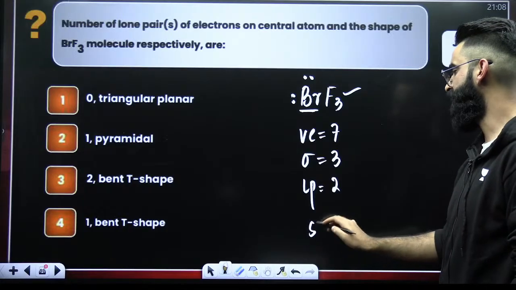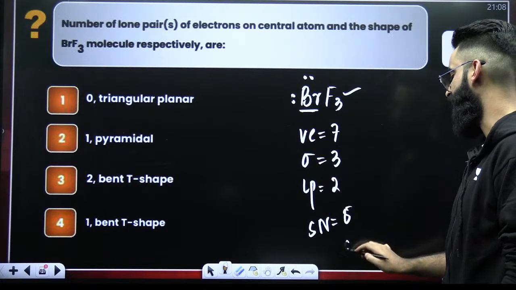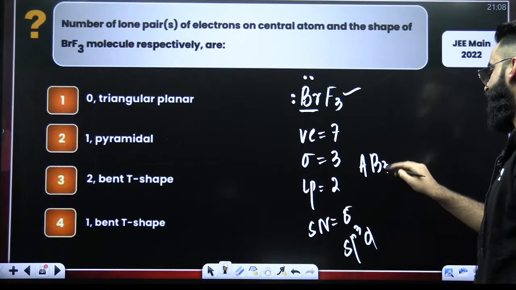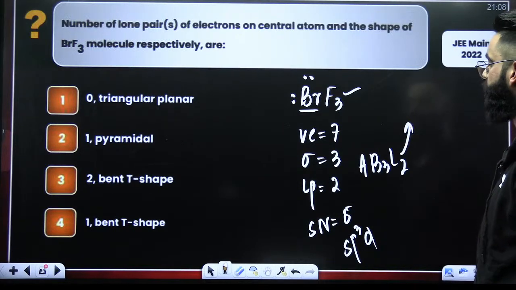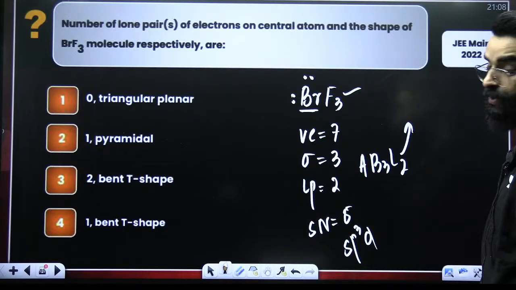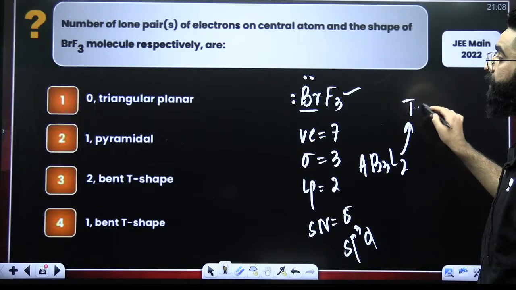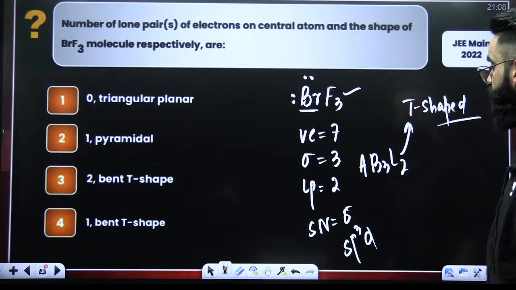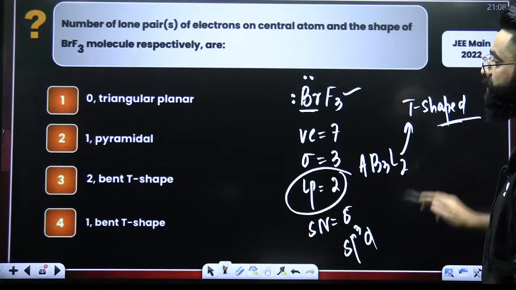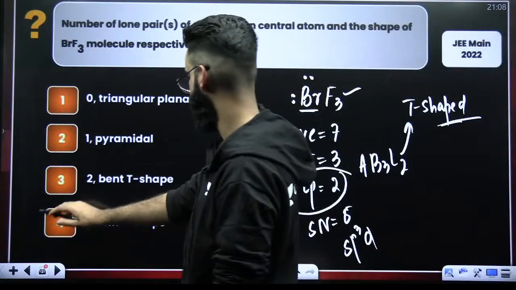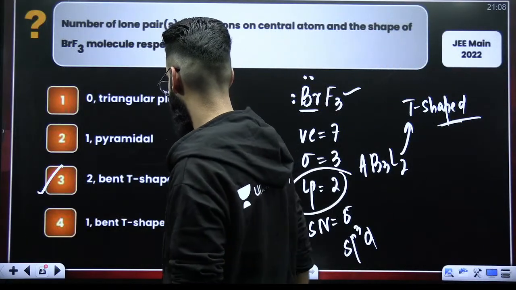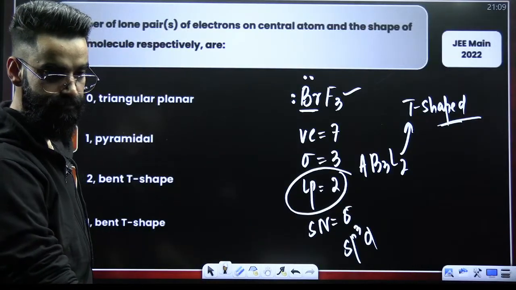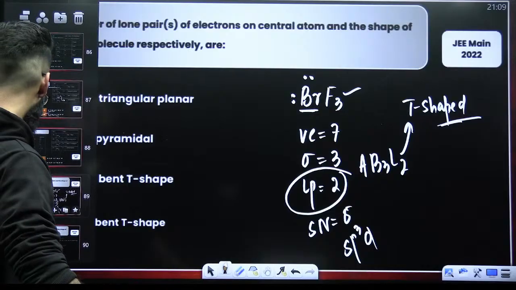Steric number, 3 plus 2, 5. Hybridization sp3d. Type of the molecule, AB3L2, and AB3L2 is going to be T-shaped. So 2 lone pairs and T-shaped. Is any option like that? Perfect.